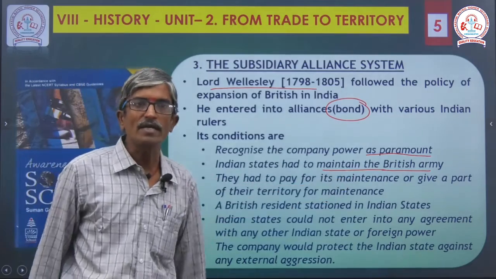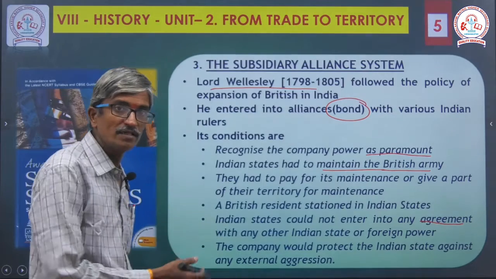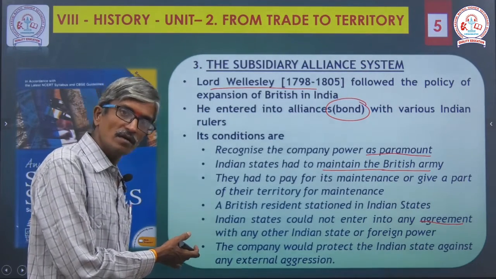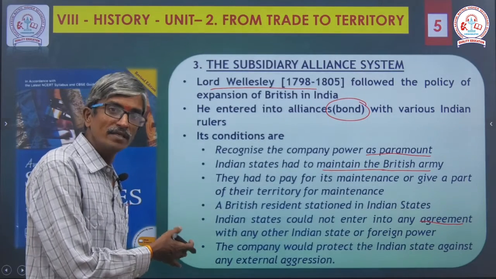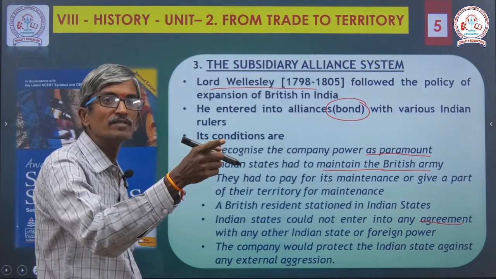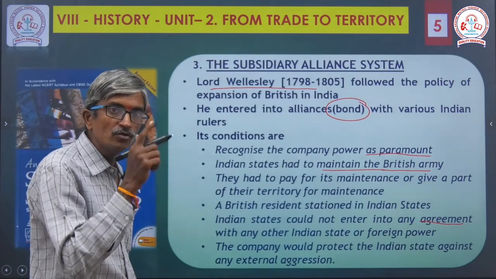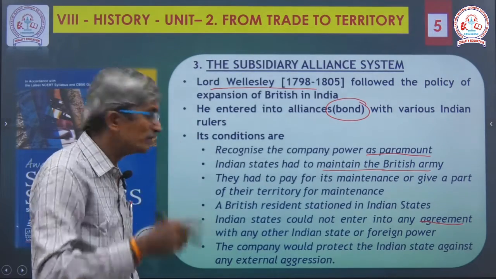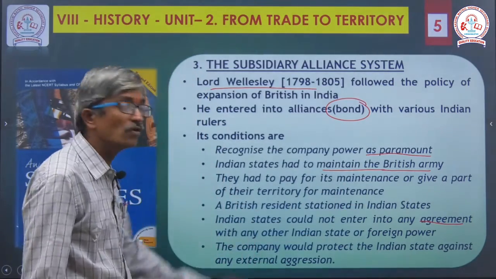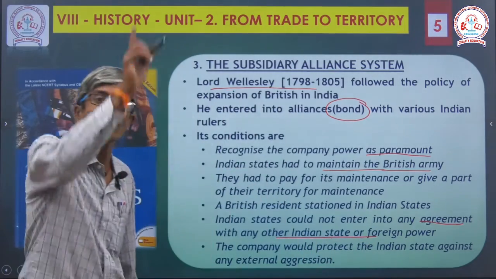Indian states could not enter into any agreement. See the point here. Actually, these people are native. They are not natives, they are all settled here, but they gave an agreement. What agreement? You should not go anywhere without my permission. Actually, I am the native person, but they order me. What order? You should not go anywhere without my permission. Like that, they made a condition here. Indian states could not enter into any agreement with any other Indian states or foreign power.